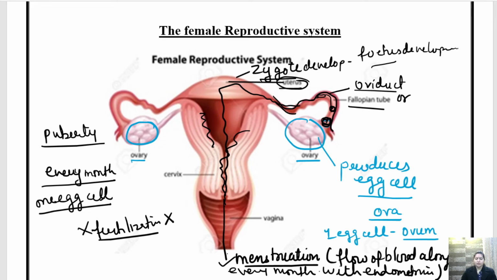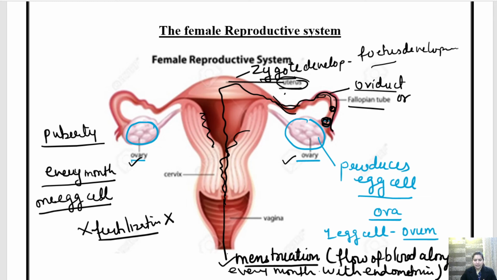Okay, so I hope it is clear to you that the female reproductive system consists of a pair of ovaries. The ovary produces the egg cell and this egg cell goes to the oviduct or the fallopian tube. If the sperm reaches the egg and fertilizes it, it develops into a zygote in the uterus region.